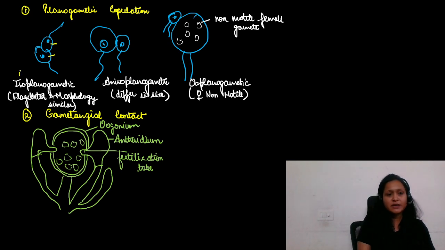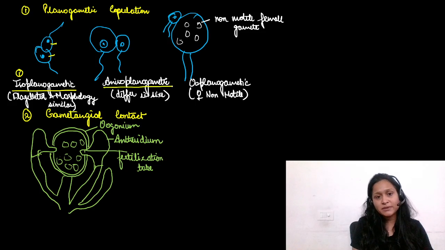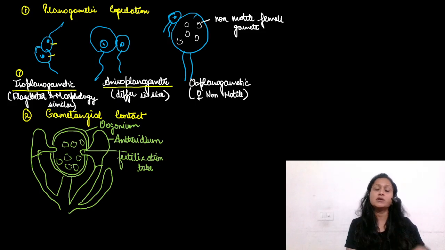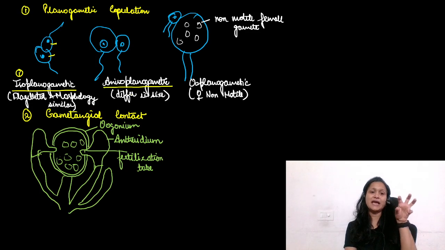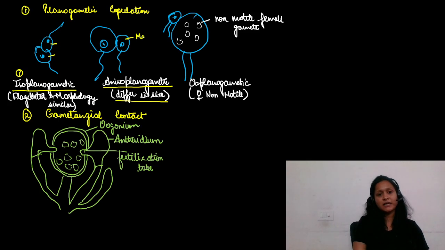So the first type here is isoplanogametic, because the spores which are produced are morphologically similar in shape and size. In anisoplanogametic copulation, both the spores are motile, but they are different in size. One is larger and one is smaller. So the male gamete is smaller, whereas the female is larger.